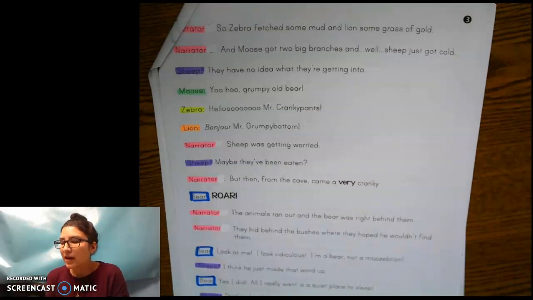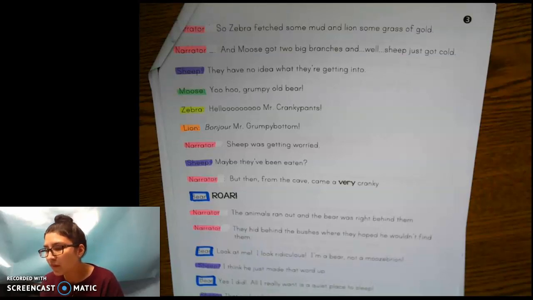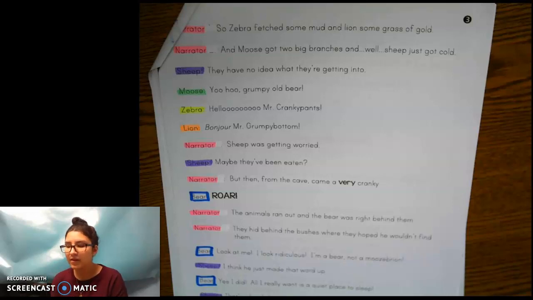Narrator: So zebra fetched some mud and lion some grass of gold. And moose got two big branches and, well, sheep just got cold. Sheep: They have no idea what they're getting into. Moose: Yoo-hoo! Grumpy old bear! Zebra: Hello, Mr. Cranky Pants. Lion: Bonjour, Mr. Grumpy Bottom.